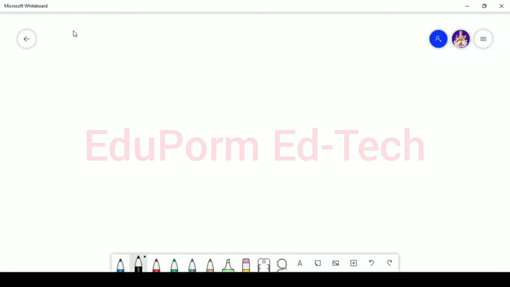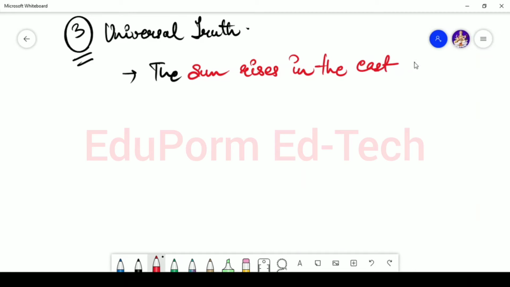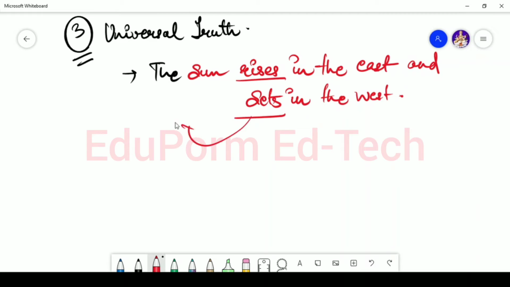Now let's see the third use. The third use is when you talk about any universal truth. Like I already explained before when I was saying the earth is round. It is one such form of universal truth. Or if I say that the sun rises in the east and sets in the west. In this case you will see that rises and sets are basically the V5 form of verb. You already know that V5 or V1 form of verb is used in the case of simple present tense.